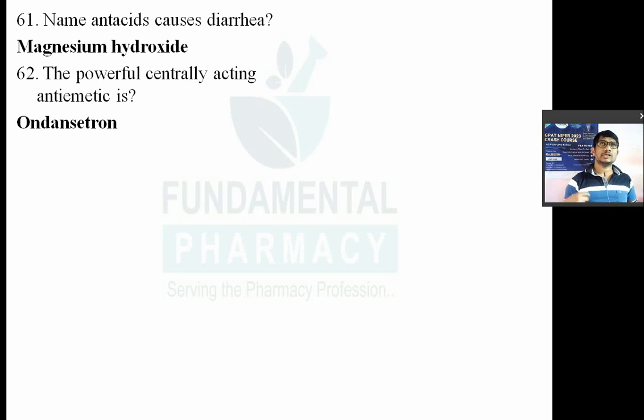5-HT1, 2, 3, 4, 5, 6, 7. Out of that, 5-HT3 is an ion channel, and the rest of the serotonin receptors are known as G protein coupled receptors.